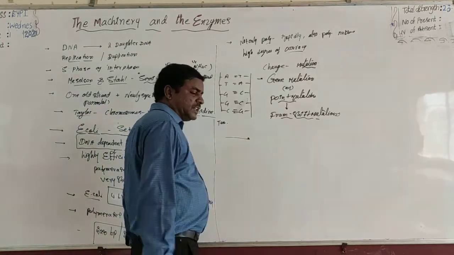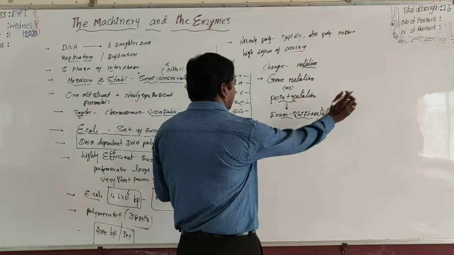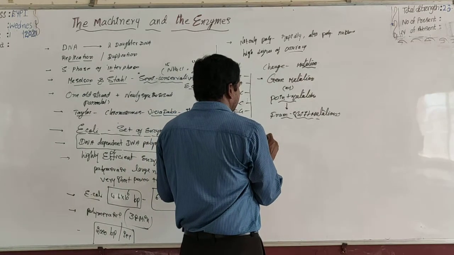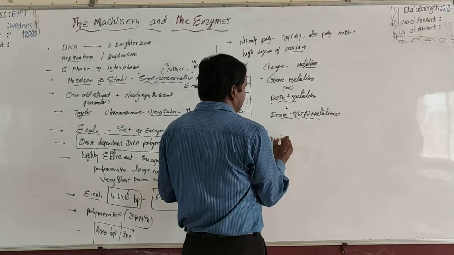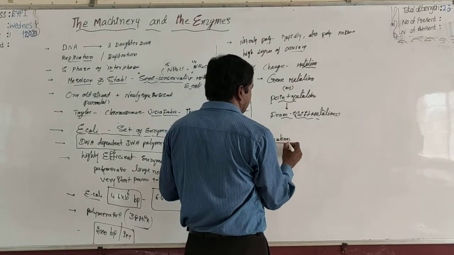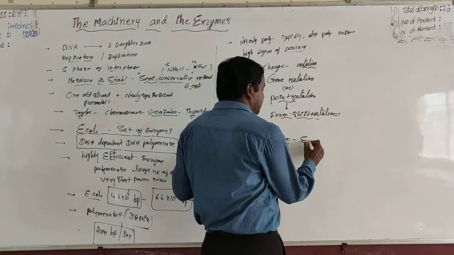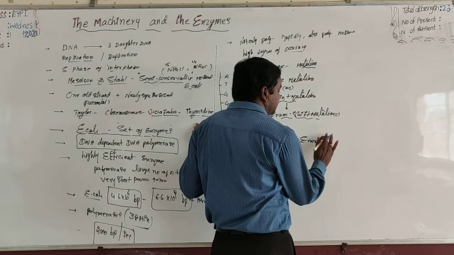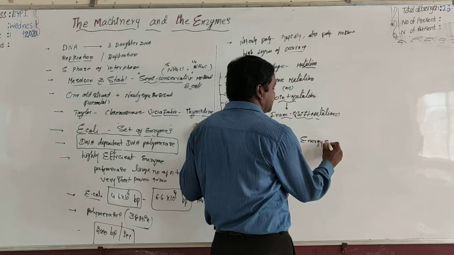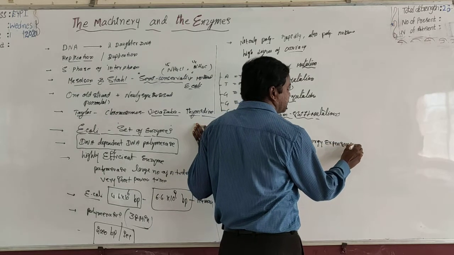Now coming to another point. This polymerization or replication is an energy expensive process, an energy requiring process.